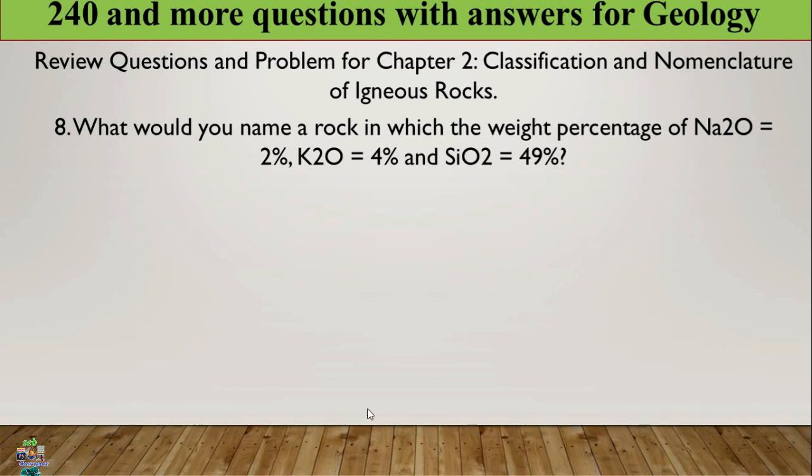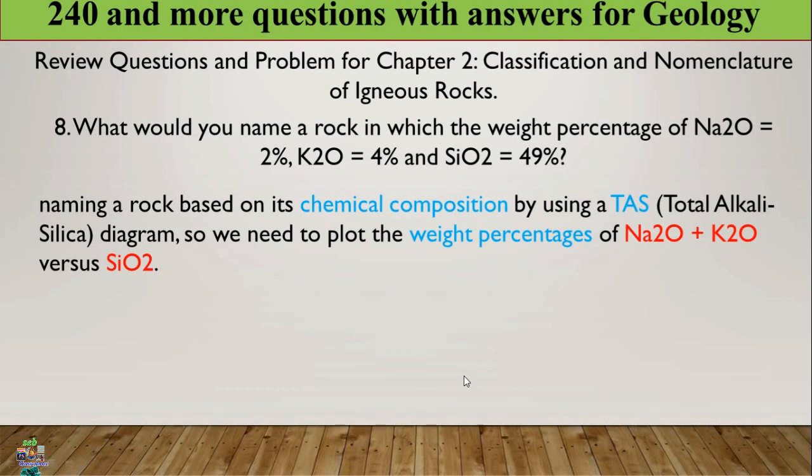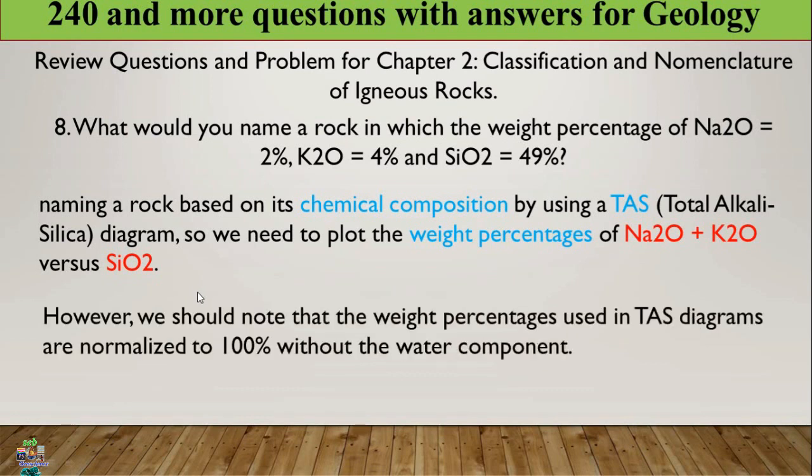We can see it step by step. Naming a rock based on its chemical composition means using the sodium oxide, potassium oxide, and silica content, by using the TAS diagram. TAS diagram means total alkali silica diagram. We'll start by getting familiar with this one. So we need to plot the weight percentage of what? Sodium oxide plus potassium oxide versus silicon oxide.